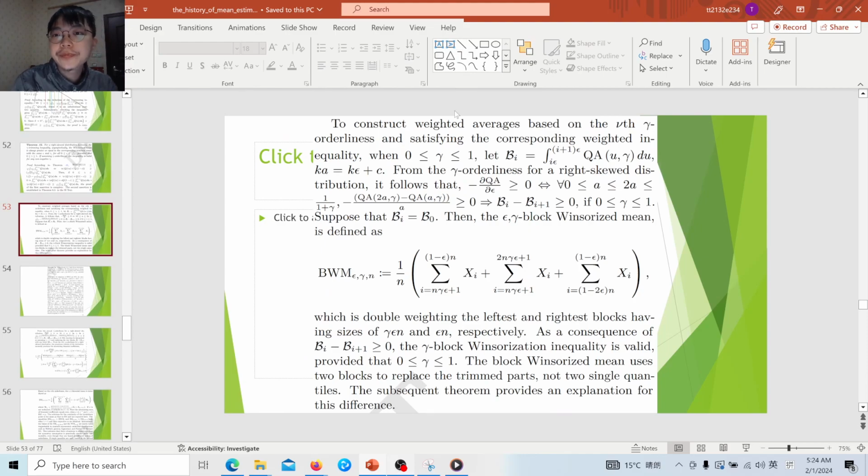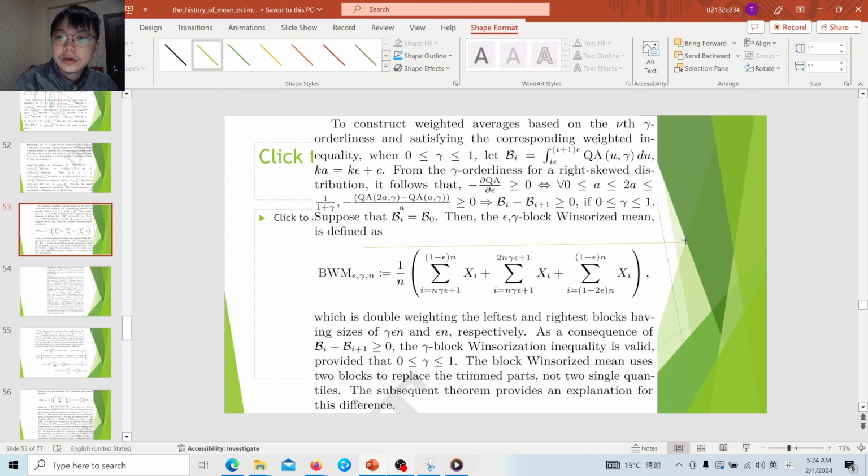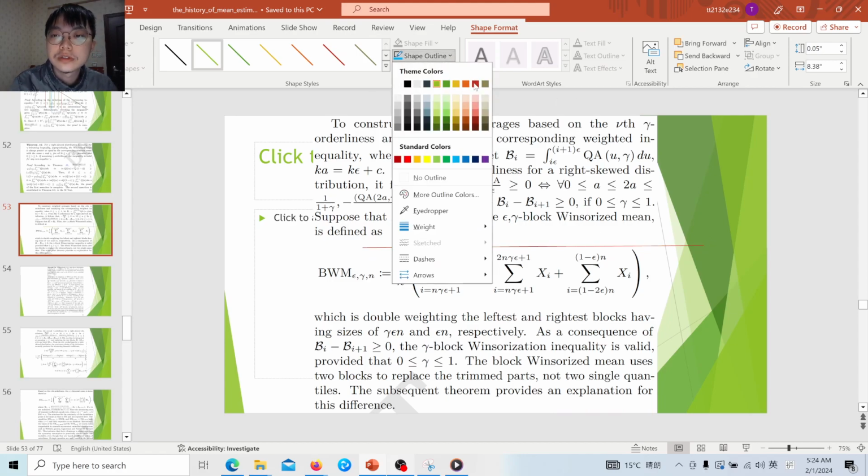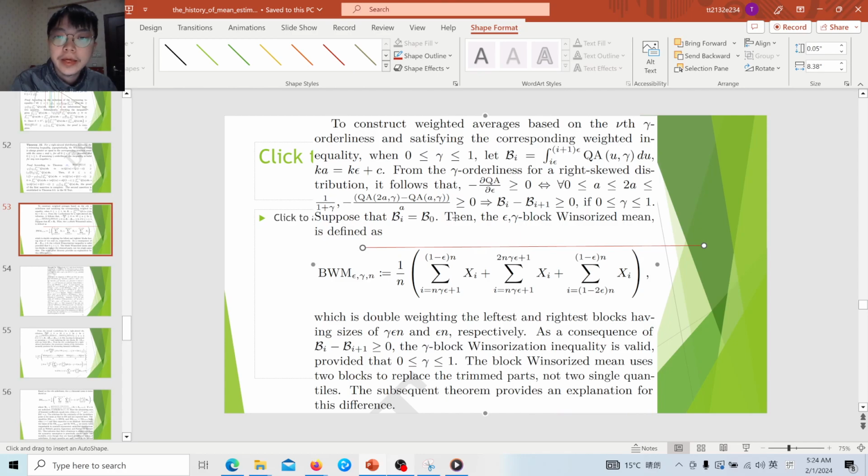And then we can deduce new weighted averages based on the orderliness. By rearranging this inequality, first from the gamma orderliness, we can define a broad Winsorized mean. For example, this is the sample, this is the main part, and this is the trim part.